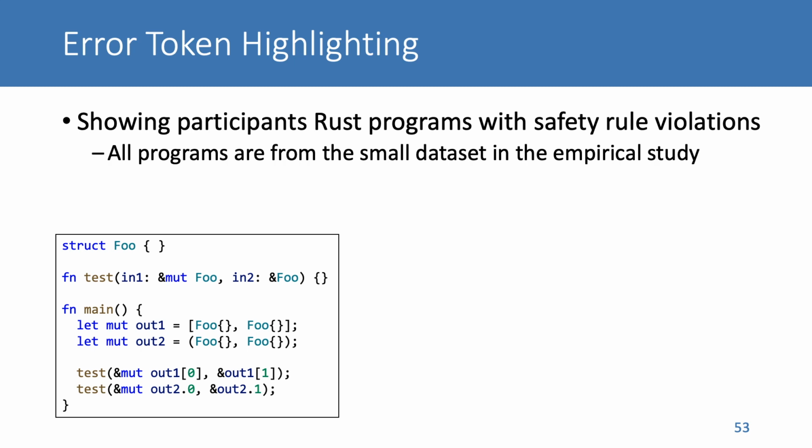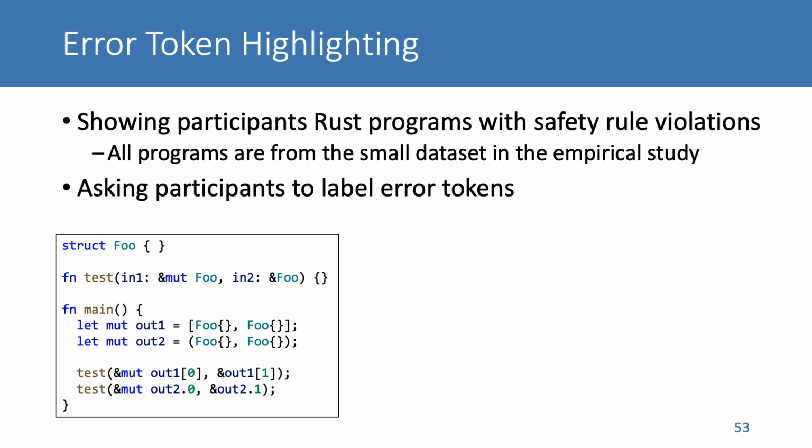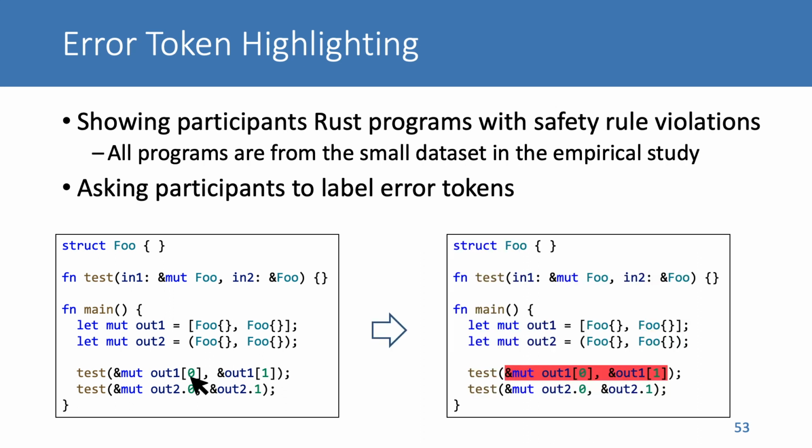We explicitly tell participants that each program contains a safety rule violation and ask them to highlight program tokens causing the violation. The expected highlighted tokens for this example are the 2 parameters of the first test function call, because they cause one mutable reference to array out1 to coexist with another reference to the same array.